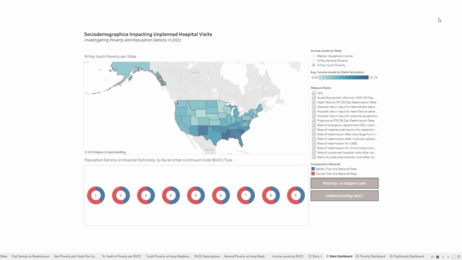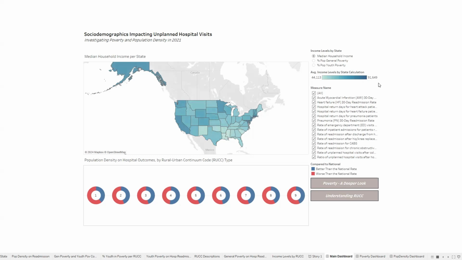So first we needed to describe the median household income, MHI, estimate of poverty, ages 0 to 17, and estimate of poverty, all ages for each state. So first we created a parameter to include all three measures and inputted it into a calculated field using a case function. And here median household income is represented in the thousands, and the light blue to dark blue gradient represents low to higher levels of average income by state.